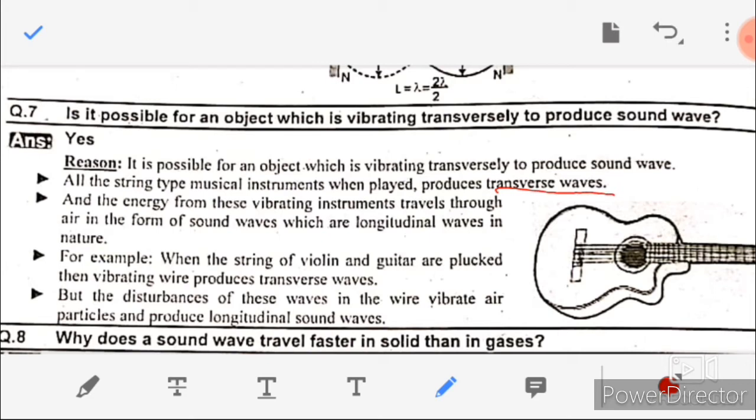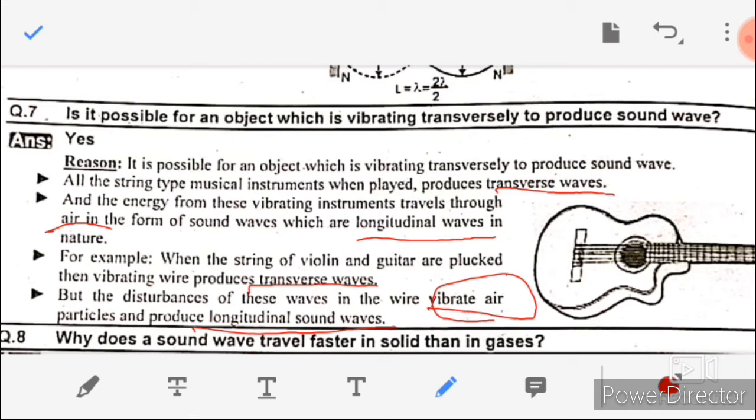The energy from these vibrating instruments travels through air in the form of sound waves, which are longitudinal in nature. For example, when a string of a guitar is plucked, the vibrating wire produces transverse waves, but the disturbance of these waves in the wire vibrates air particles and produces longitudinal waves. Disturbance of wire in air causes longitudinal waves. So this is the answer of question number 7.